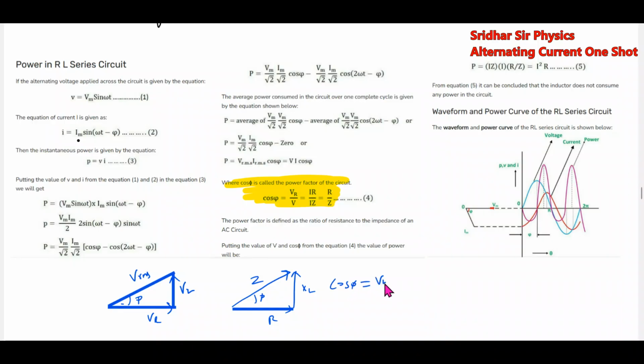Cos phi equal to VR by VRMS, which is equal to R by Z. From this triangle we have plotted cos phi, and the power factor will determine how much power will be dissipated. These are the curves. The voltage and current will be leading, and these formulas are very important.